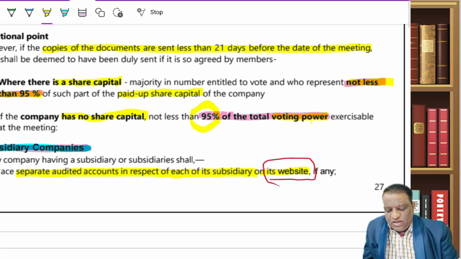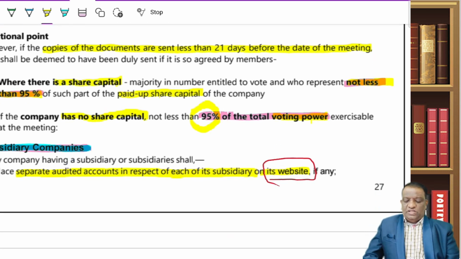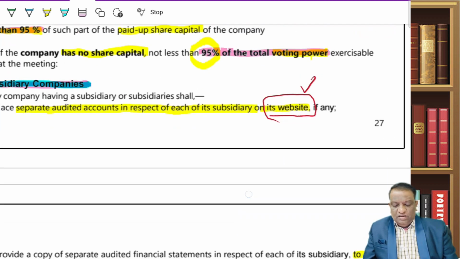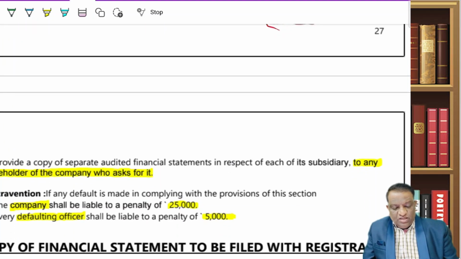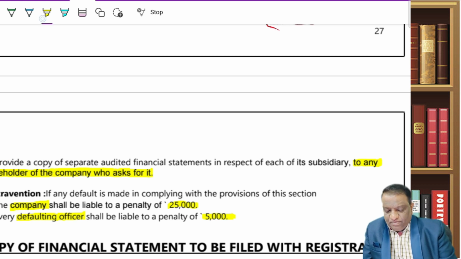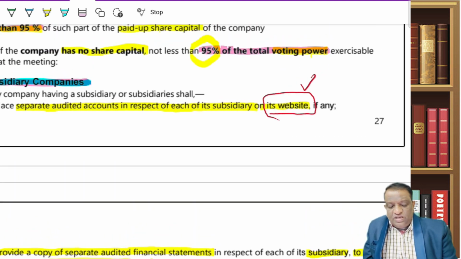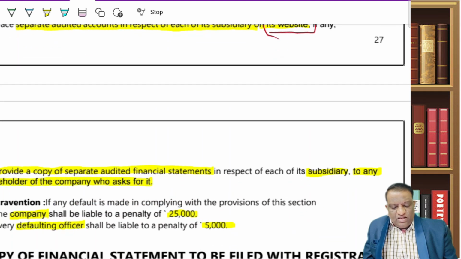Now, do I have to circulate even subsidiaries' financials? You don't have to circulate, but you have to keep it on your website. That is what they say. Your own financials you have to circulate, but for my subsidiaries I'm going to keep it on my website. But what if a member wants to have it? If any member or shareholder wants to have it, then I must provide a copy of the separate audited financials in respect of subsidiaries. For my own company, it is mandatory to circulate. But even for subsidiaries, generally I don't circulate. I'll keep it on the website. But if any shareholder insists, then I have to send it.